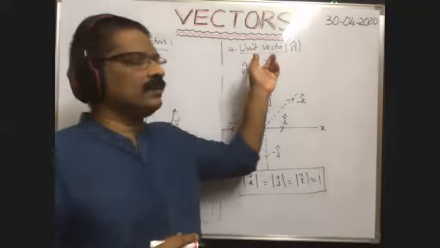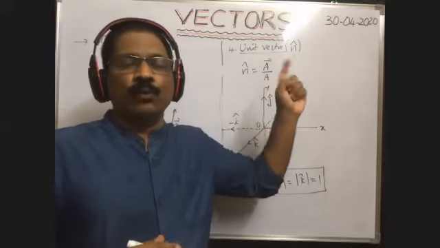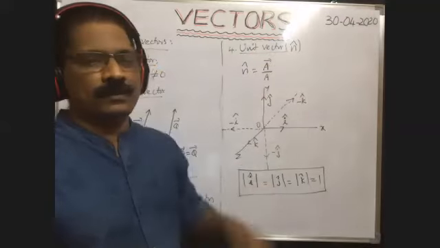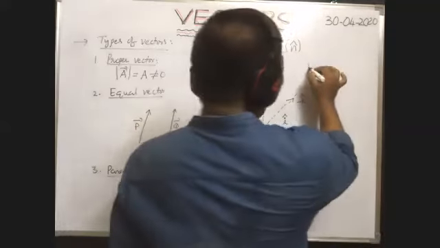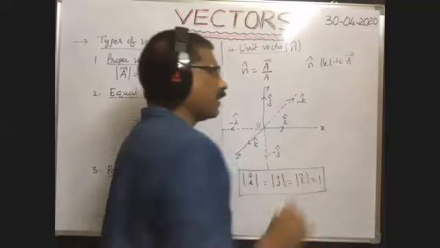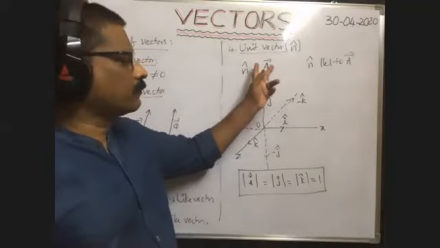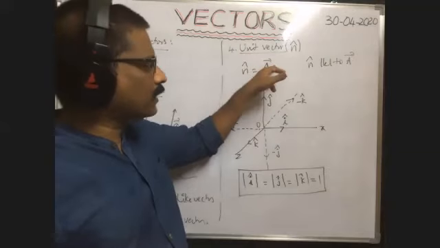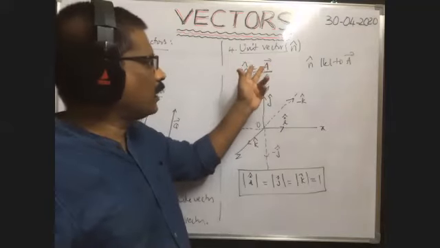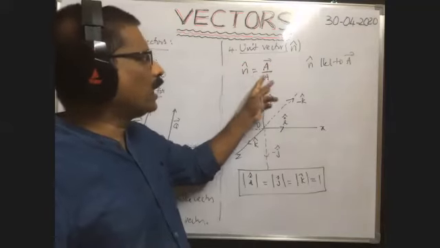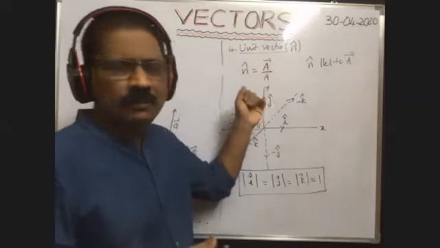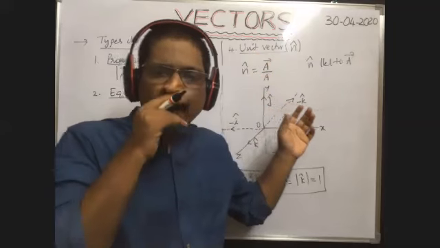Suppose you are given one vector A bar, and they ask what is the unit vector parallel to A bar. What is the unit vector parallel to this vector, or simply what is the unit vector? Both are the same. So n cap is equal to the given vector divided by its magnitude. Magnitude means modulus of A bar, or simply A we can write.